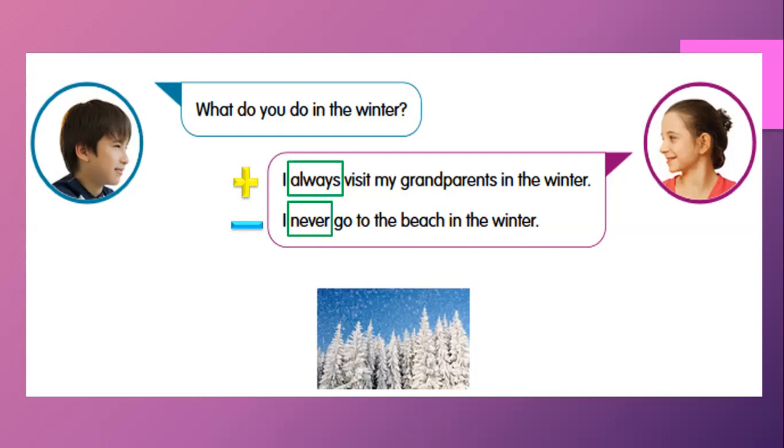Another thing that people never do in the winter is go swimming when they live in a cold place, of course. Another thing that people never do in the winter is probably go to the beach, so they don't go to warm places, unless they want to get away from the cold. But never is for things we don't do. Not this time, not the next time, not ever. That's the difference between always and never.